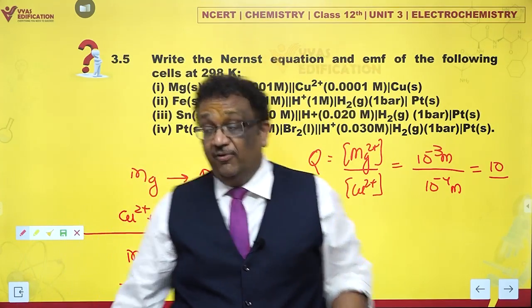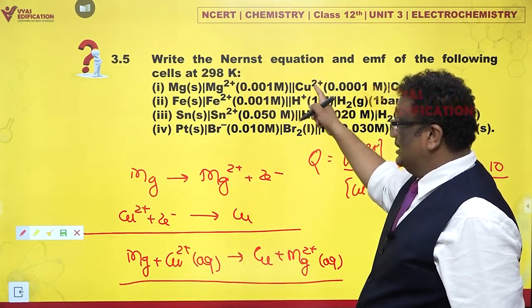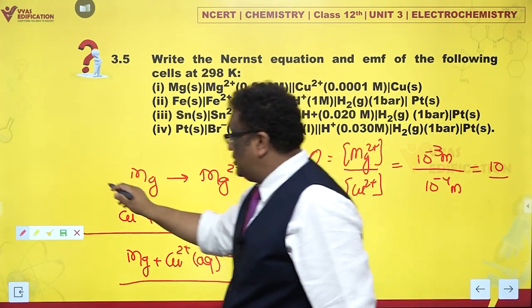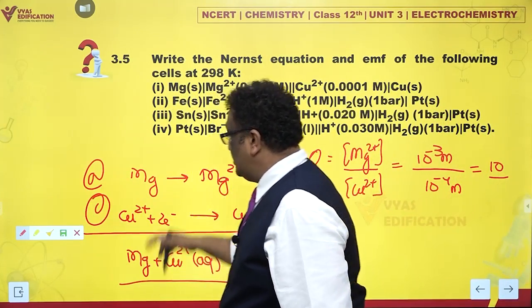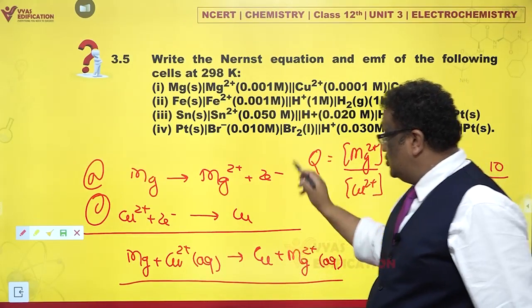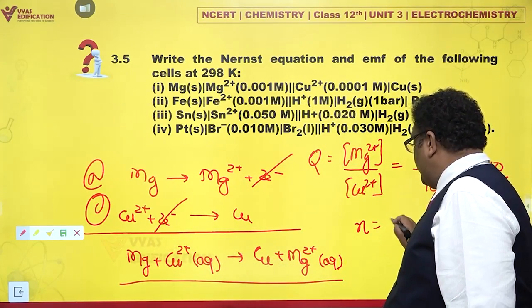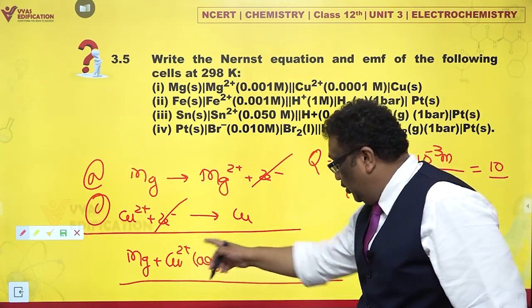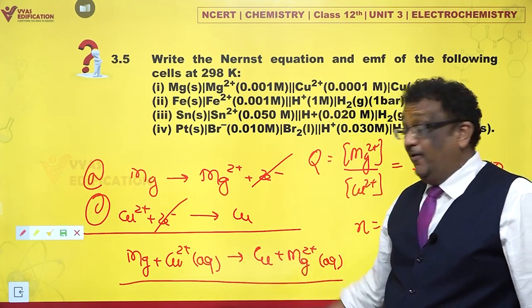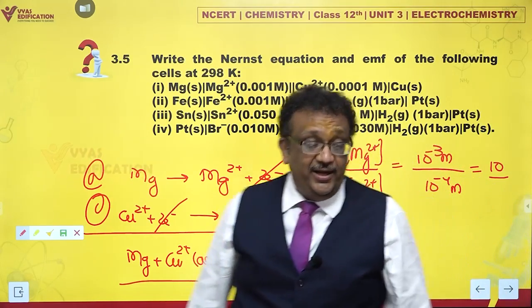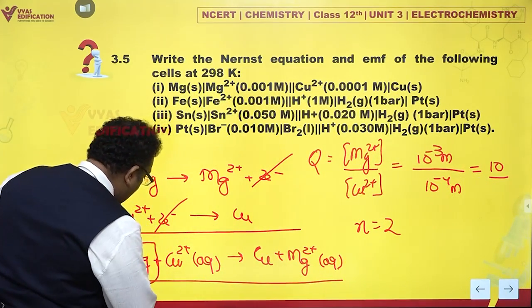Now, this is the calculation of Q. How did I get Q? First, looking at the cell, I wrote down anode reaction and cathode reaction. I add the reactions so that electrons cancel, and the number of electrons cancelled represents N, and I get the overall cell reaction. From this cell reaction, I write down, see, solids are excluded.